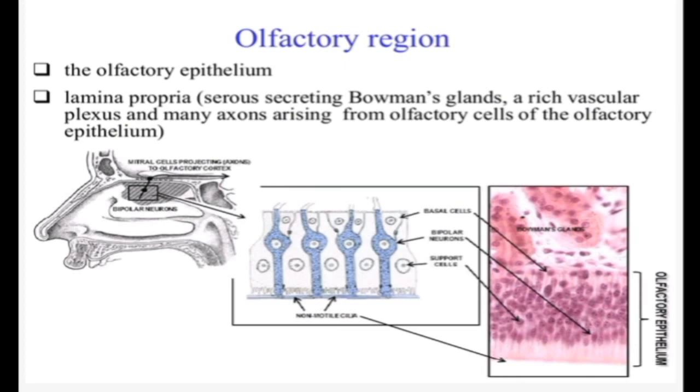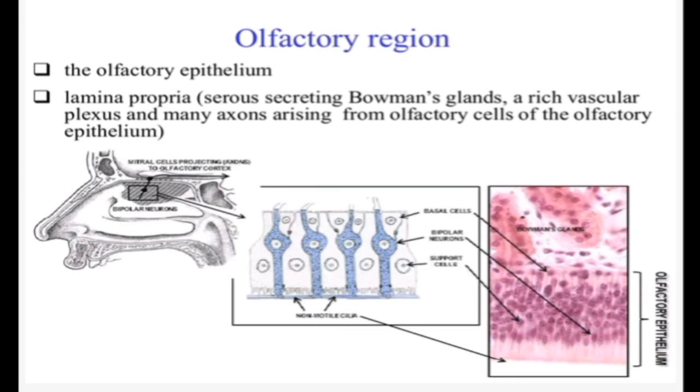This is the olfactory region, and it is lined by the olfactory mucosa. The olfactory mucosa has the olfactory epithelium and the lamina propria. In this lamina propria there are serous secreting Bowman's glands, a rich vascular plexus, and many axons arising from the olfactory cells of the olfactory epithelium.